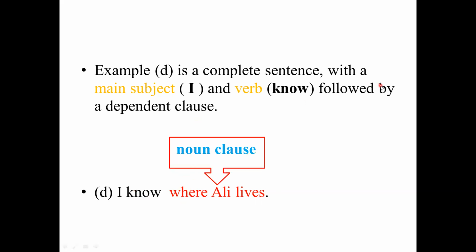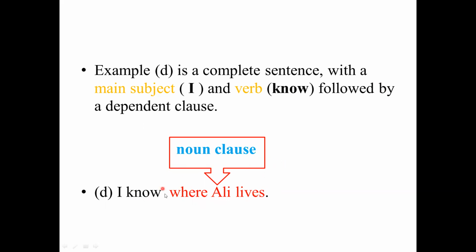And here "know" is followed by a dependent clause. After "I know", you know what? Where Ali lives. So where Ali lives plays the role of a noun clause.